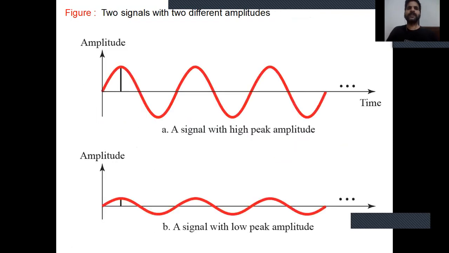Similarly, two signals with two different amplitudes are possible. Suppose a signal has a high peak value amplitude, and here is shown the amplitude of the signal, and another signal with a lower amplitude, in graph A. So two signals with two different amplitudes are possible. The peak amplitude is shown in figure A and the peak amplitude in figure B. The amplitude of figure B is smaller than that of figure A.